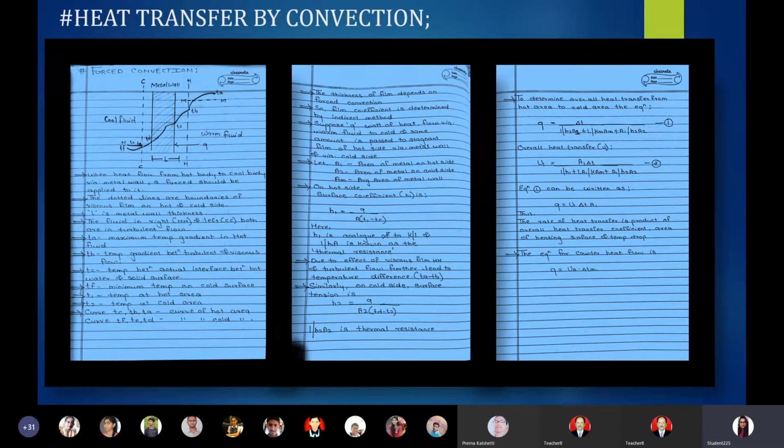So let me explore it. Now we are showing the heat of Q watts from warm fluid to cool fluid.